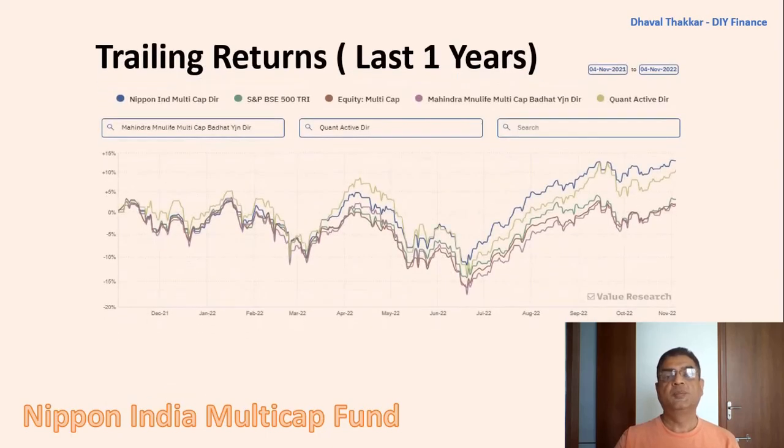Here you can see that the performance of Nippon India Multicap Fund is on the top of the chart as compared to its category average and benchmark index, and also when compared to other popular and good performing multicap schemes in the category like Mahindra Manulife Multicap Fund as well as Quant Active Fund. Hence, I feel that this fund can be suggested for new investors who are planning to start investment in the multicap category. Here I would re-emphasize that this is for new investors who are keen on starting an investment in the multicap category.